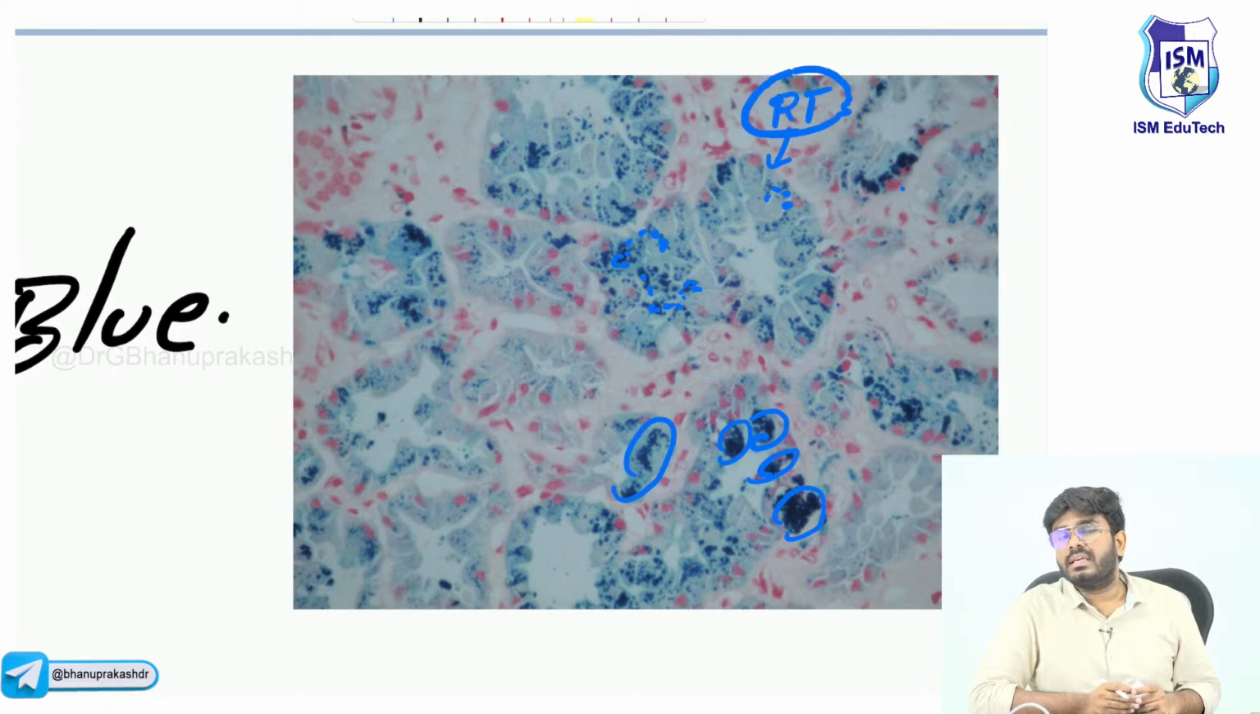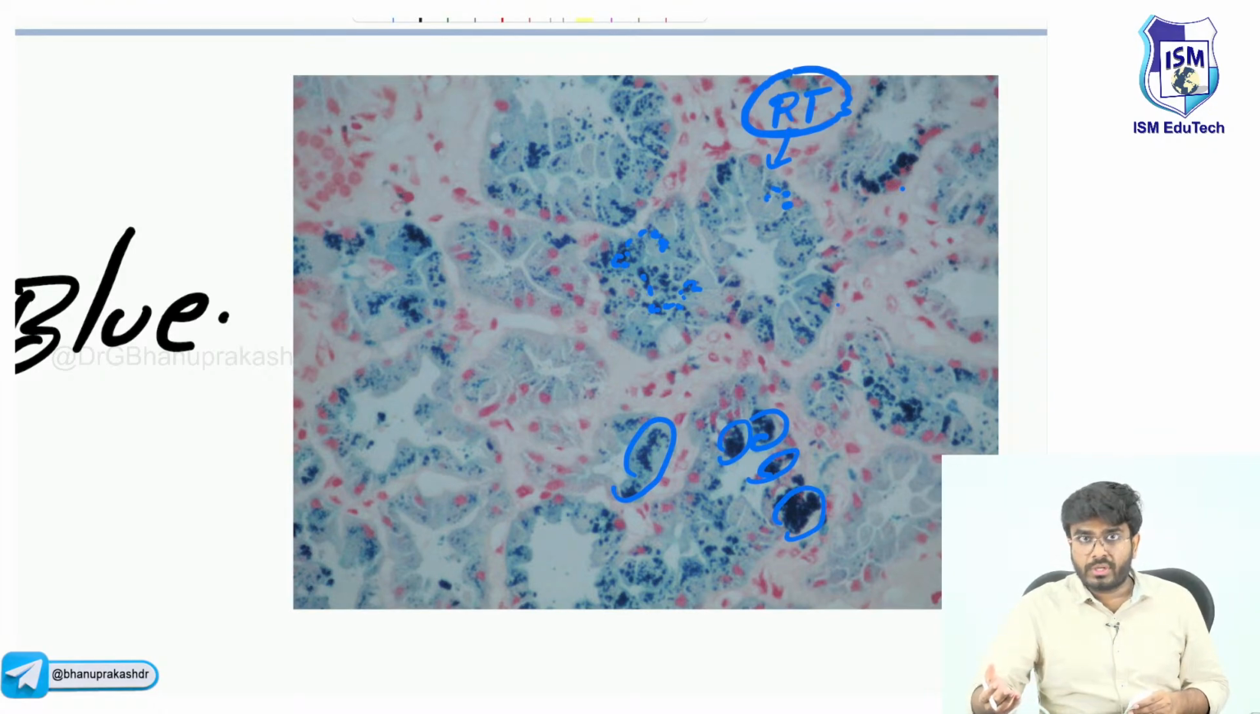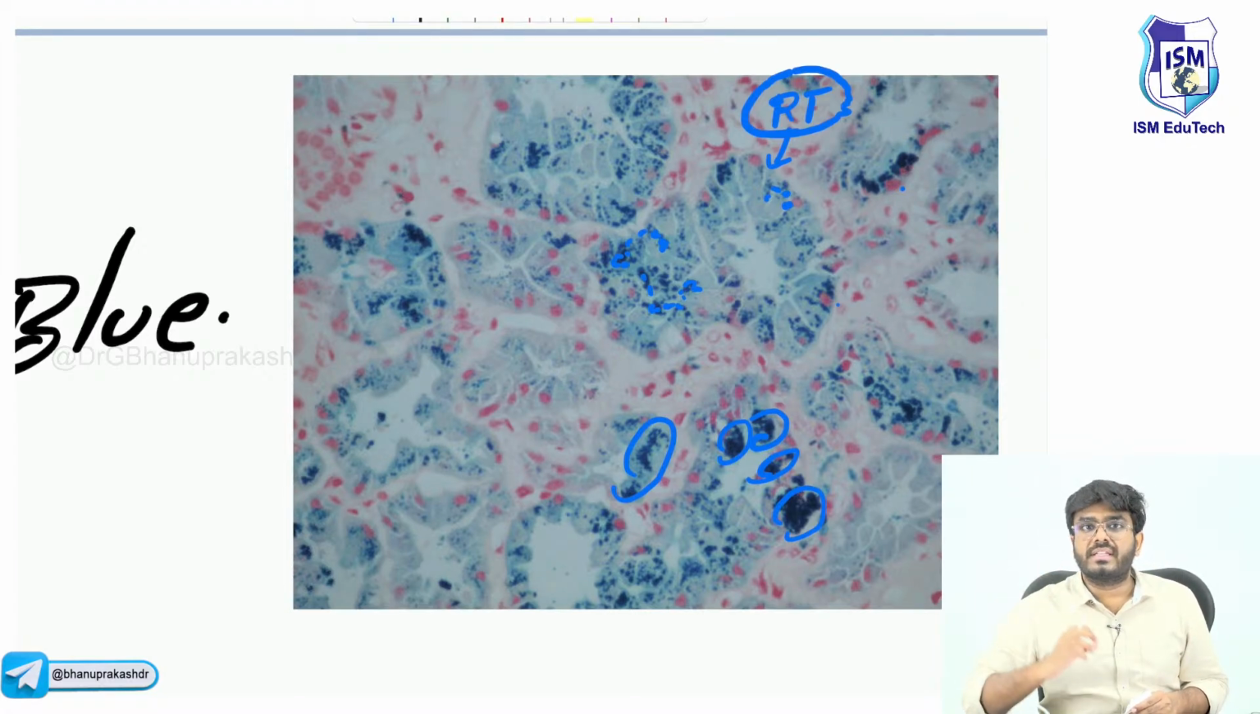Actually, this is seen in a condition called paroxysmal nocturnal hemoglobinuria, where the hemoglobin leaks out in the urine. In this particular condition, iron will start to deposit inside the kidneys, in the renal tubules. This is called a blue kidney.